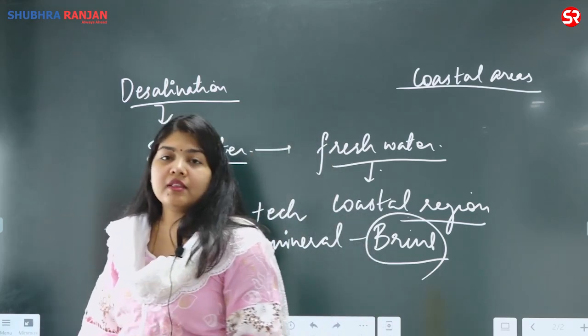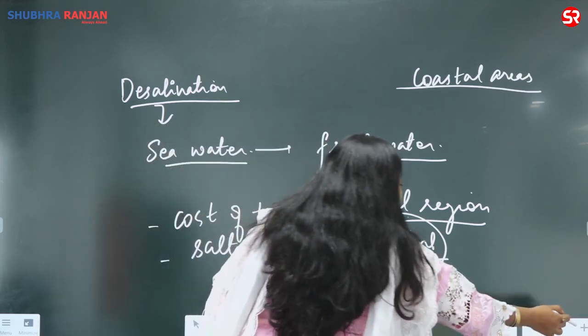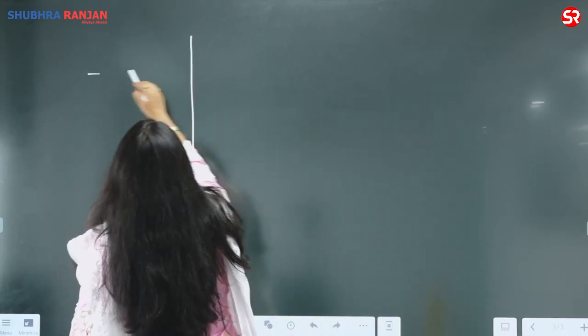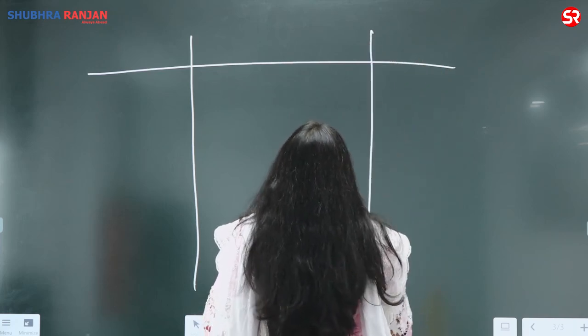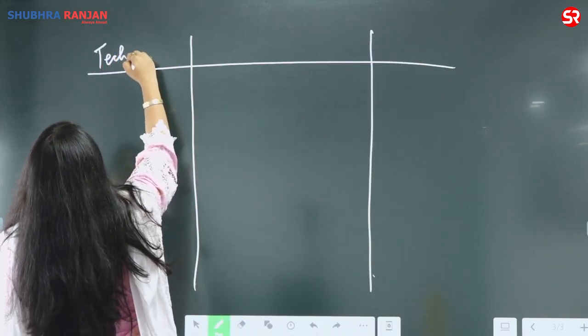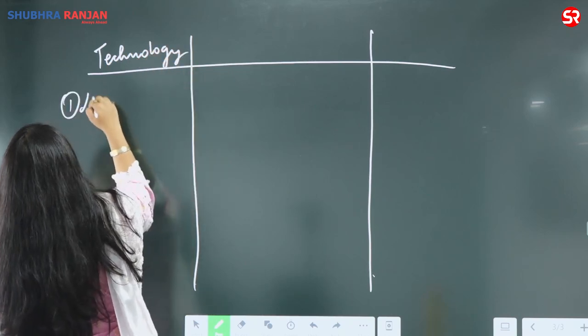For topics like these, for questions like these, it is always advisable to use a table. In this type of topic, the best way for us is the table format. Use a table in which we will be talking about the technology. So the first technology here is desalination.